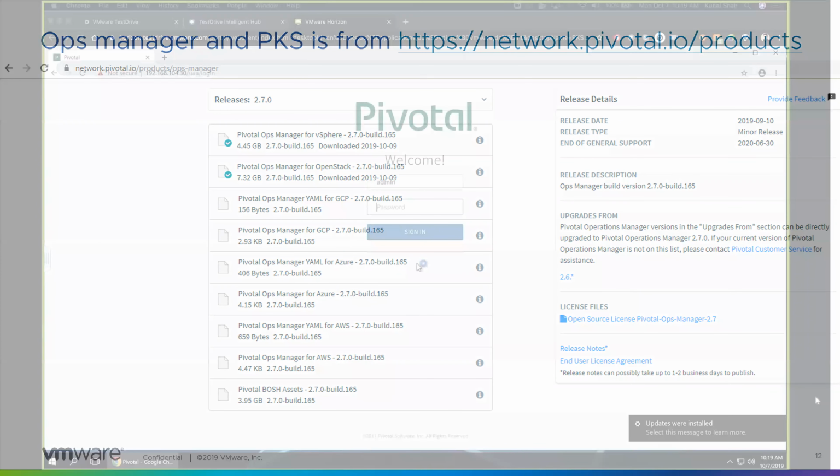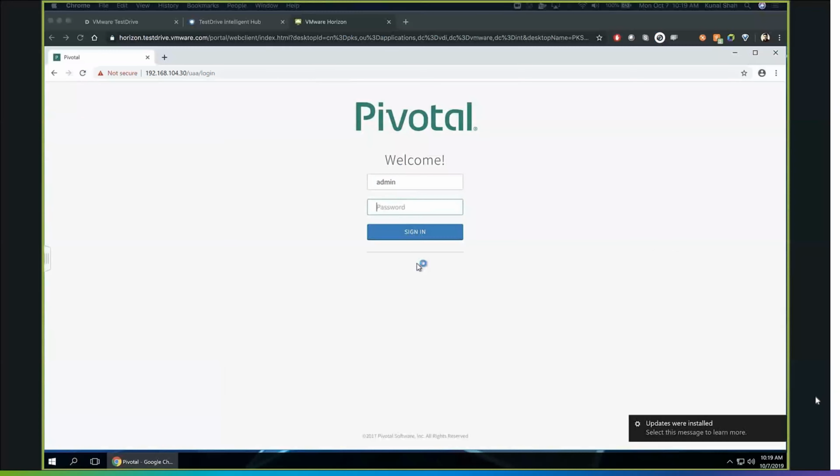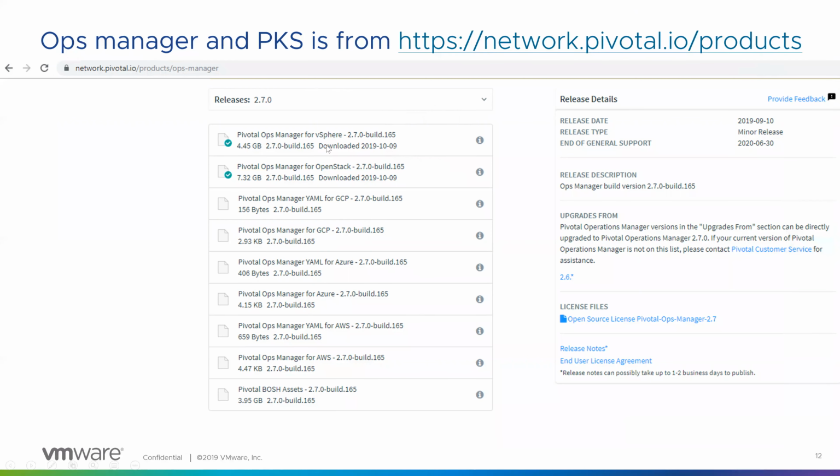I have a quick demo wherein I'll explain whatever we have seen so far in the slides. We'll just see how they look. The one you are seeing now is the Ops Manager. In the previous slide, we downloaded the Ops Manager for vSphere because our demo and presentation is going to focus on vSphere.